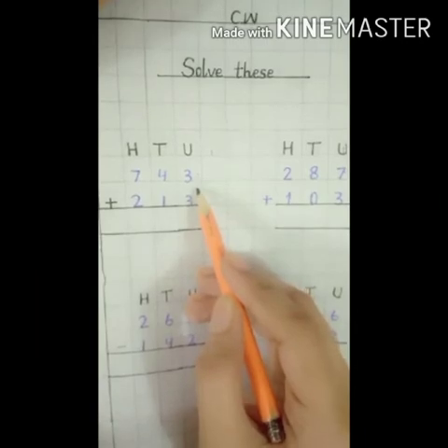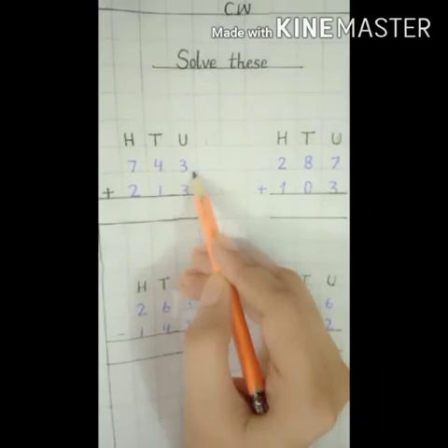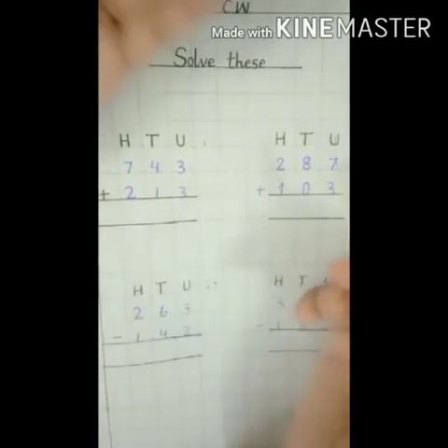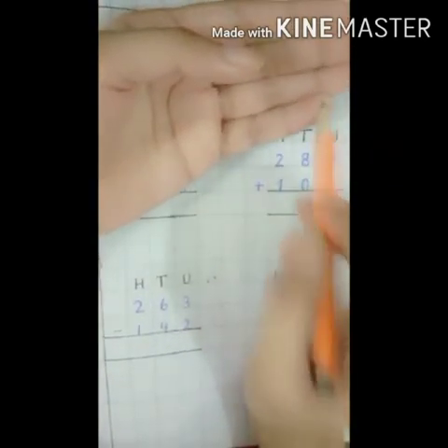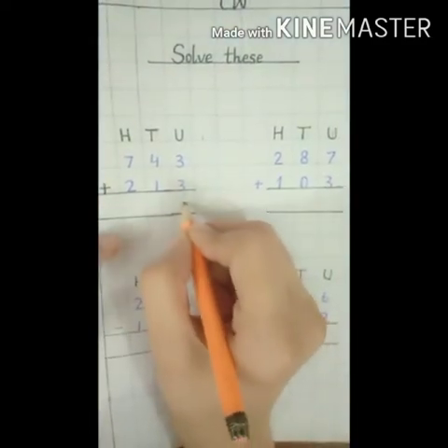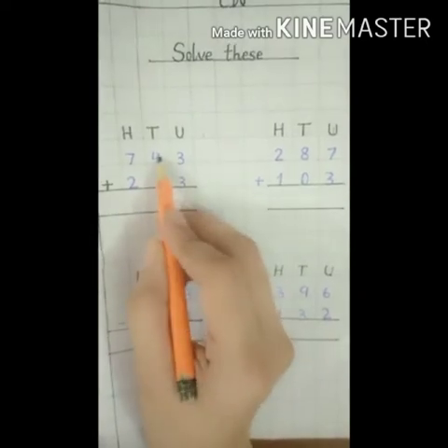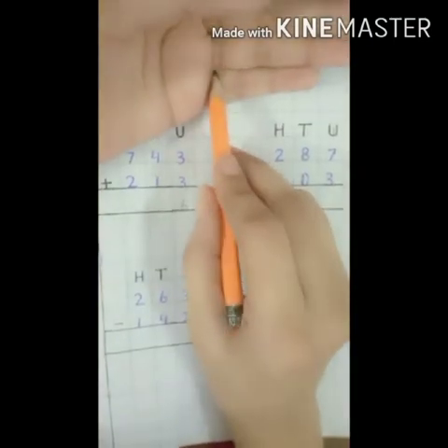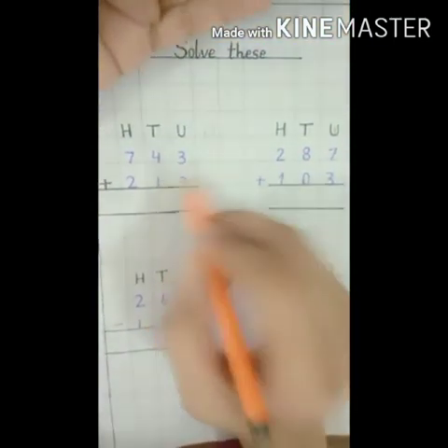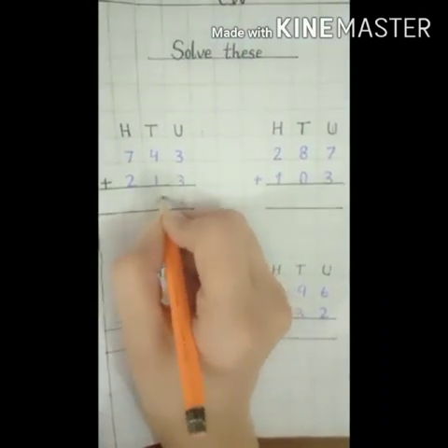Look at these digits, 3 plus 3. 3 is in the mind, another digit is 3. Let's count 1, 2, 3. Now we will count after 3: 4, 5, 6. So the answer is 6. Write 6 in the box. 4 plus 1. 4 is in the mind, another digit is 1. Count 1. Now we will count after 4: 5. So the answer is 5. Write 5 in the box.